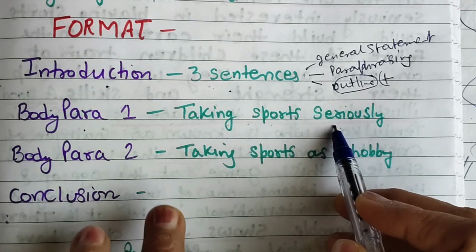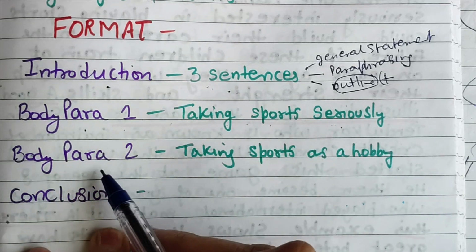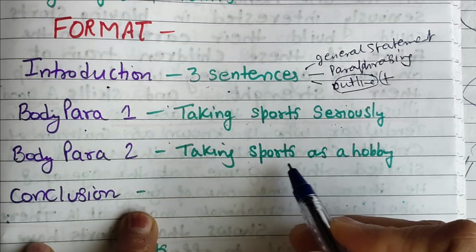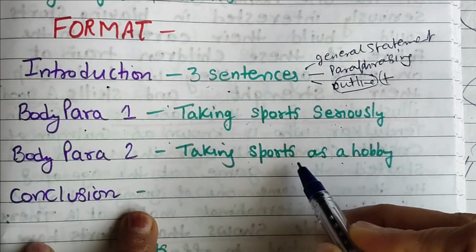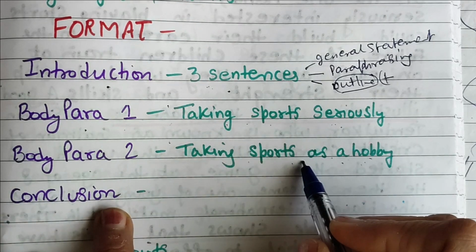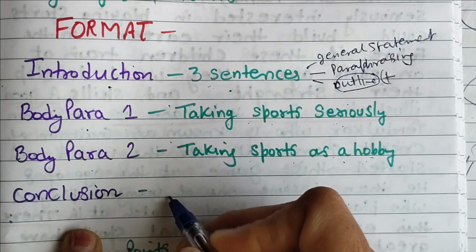We will write the advantages or benefits of playing sports seriously. In the second body paragraph, on the other hand, children who take sports as a hobby, what are the benefits of playing as a hobby, we will write that. And in the conclusion, definitely we will give our own opinion.